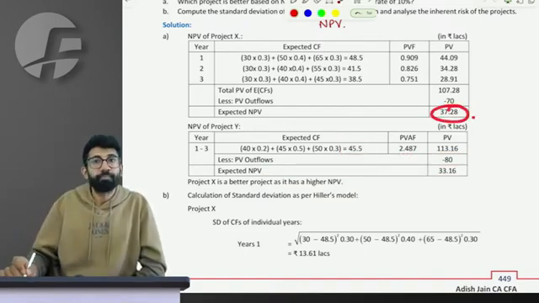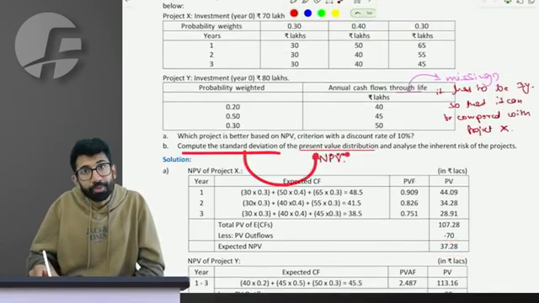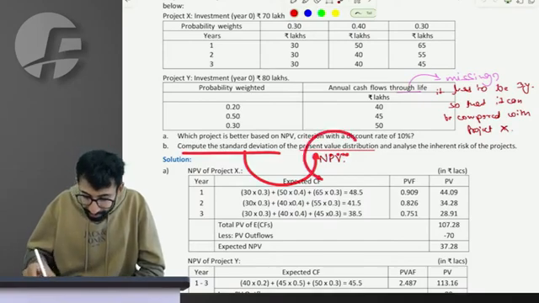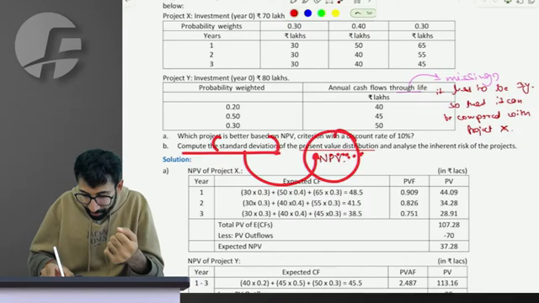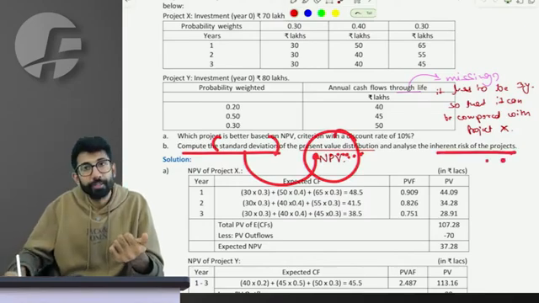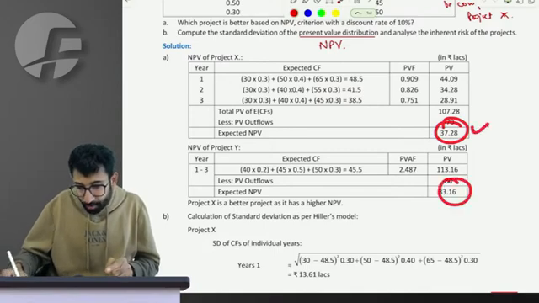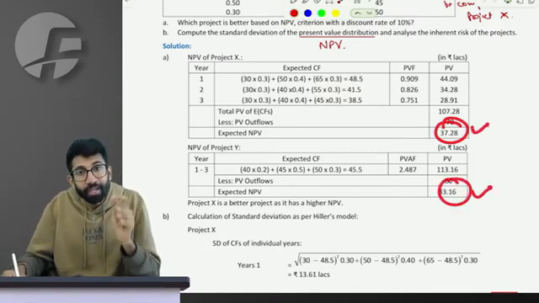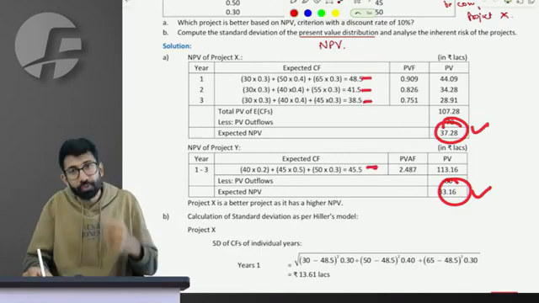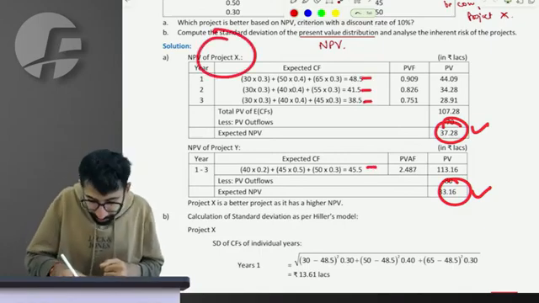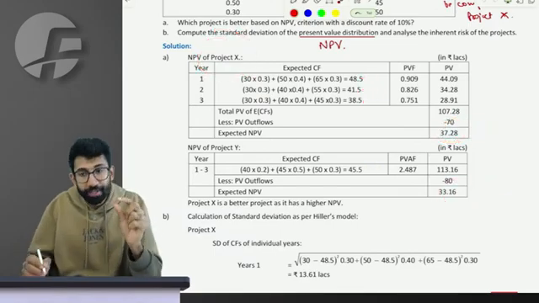37.28 is better. Now next, compute the standard deviation of the present value distribution, meaning compute the SD of the net present value that you've calculated and analyze the risk. Sir, can I say, to be able to calculate the risk or the standard deviation of the NPV, I will need the standard deviation of these individual cash flows. Let's talk about project X first. The standard deviation of the first cash flow is really simple.